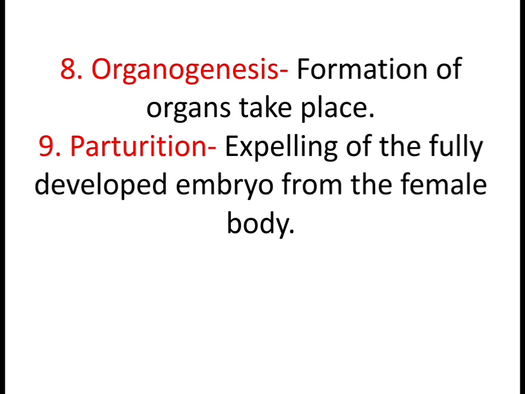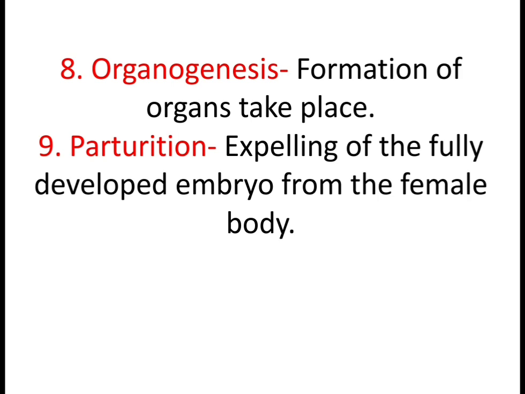So there are 9 phases in the human reproductive system. The first phase is the formation of gametes, called gametogenesis. The second phase is insemination, the transfer of male gametes into the female body. The third is fertilization, fusion of the male gamete with the female gamete. The fourth is the division phase, in which the zygote will get divided to form morula and blastula.